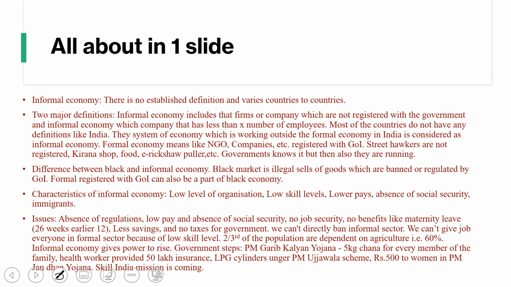Now you understand what the informal economy is. Now what kind of things will you see in the black economy? If you are trading in drugs that are banned, or trading in tablets or medicines that are regulated by the government of India due to the corona pandemic, and you are selling them in the market without telling the government, in a black market kind of thing, then these are black economy.